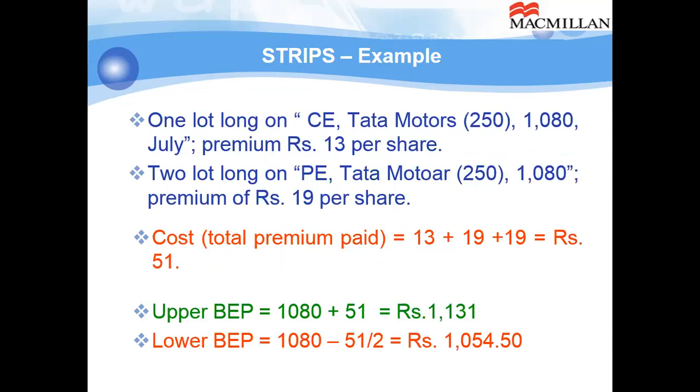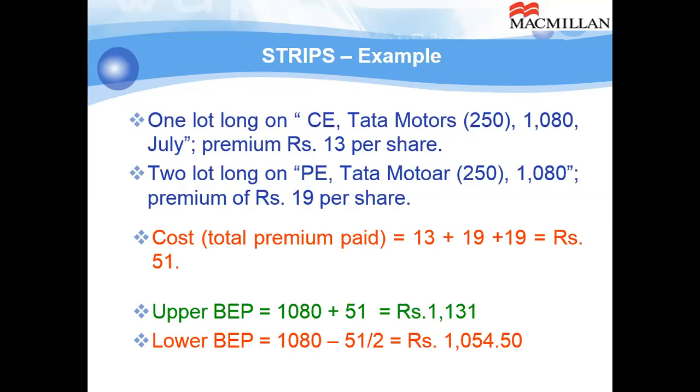Like if I take an example, 1 lot long on CE, which stands for call European, Tata Motors 250. Tata Motors is the underlying share, 250 is the lot size, 1080 is the exercise price, July is the expiry month, premium is 13 per share. So being the buyer of this option, you pay 13 rupees premium, and you have the right to buy the underlying share, Tata Motors, at 1080 on the July expiry, that is the last Thursday of July.